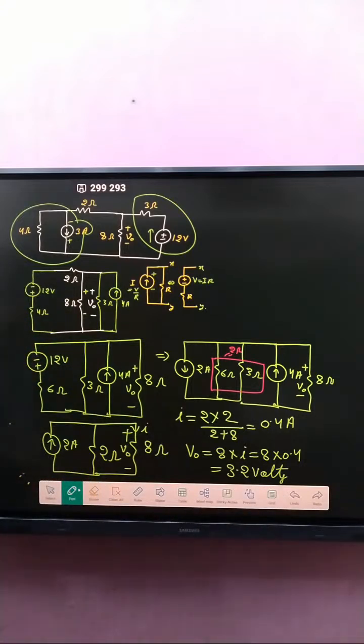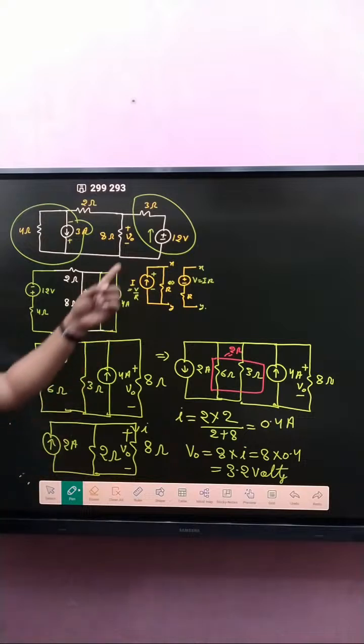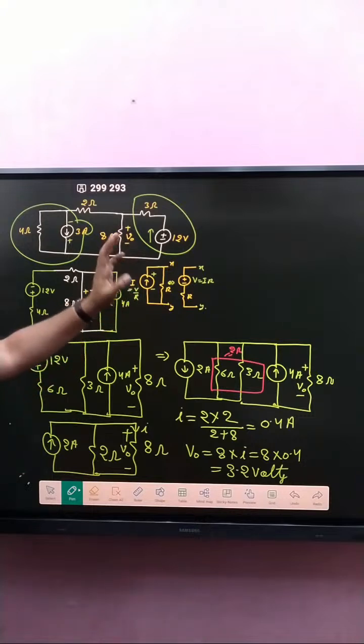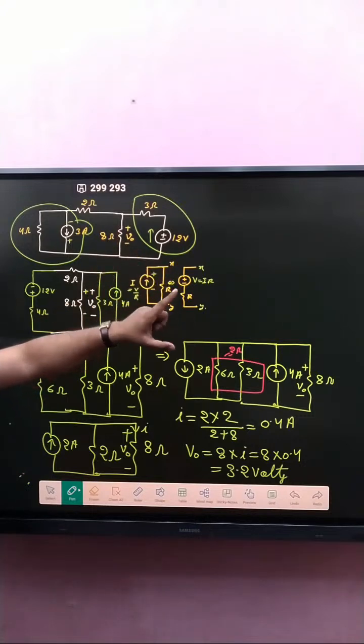First of all, our motto is to determine V naught. So how can we determine it? First of all, I'm using source transformation. So what is source transformation?